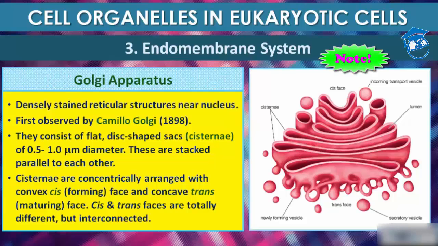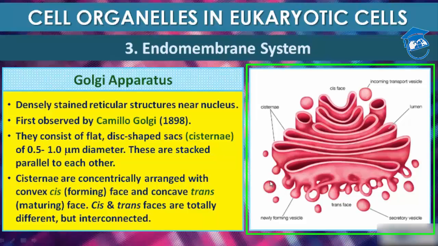Students, please note that the Golgi apparatus principally performs the function of packaging materials to be delivered either to intracellular targets or secreted outside the cell. Materials are packaged in the form of vesicles. See, these are the vesicles which have been extracted out from the Golgi apparatus. So it moves towards the maturing face. See, this is the forming face. Here intracellular packaging takes place and it then reaches the trans face, which is the maturing face. And from here it comes out in the form of a vesicle and moves out from the Golgi apparatus, and that vesicle is known as a secretory vesicle.